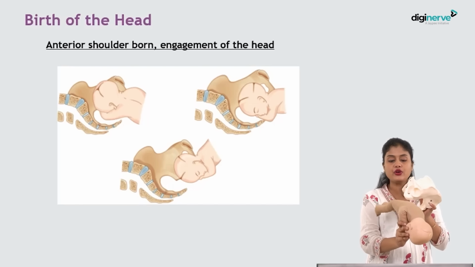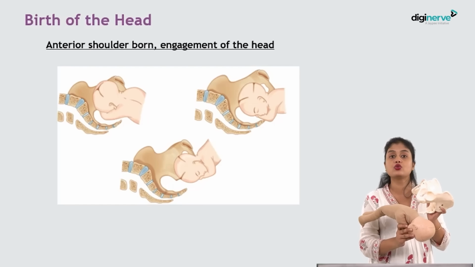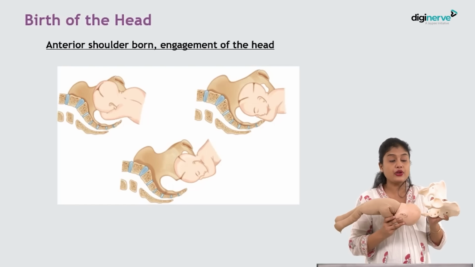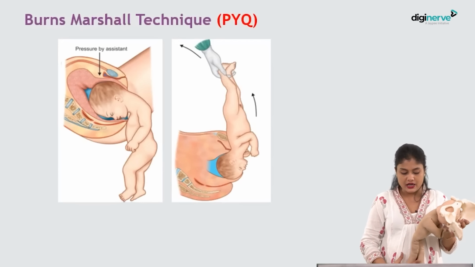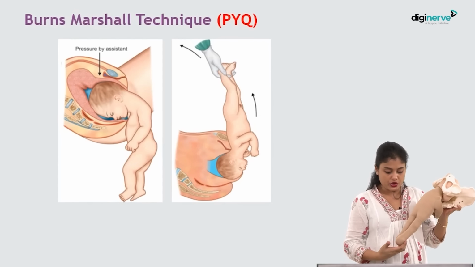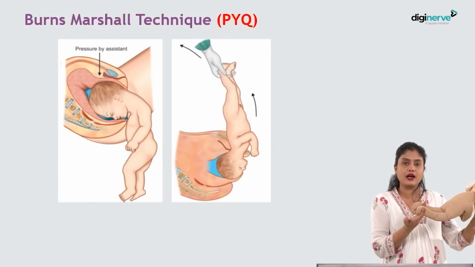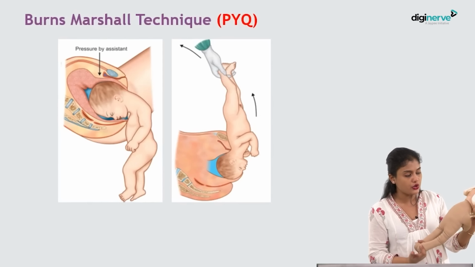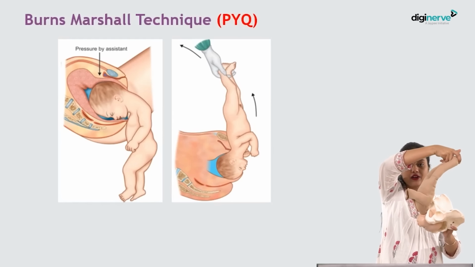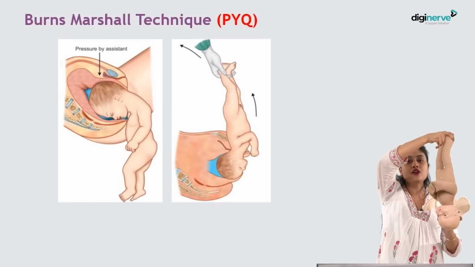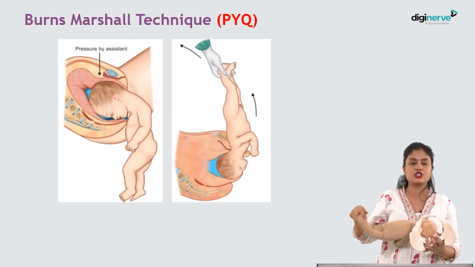So just like how we could not remove limbs, we used Pinard's maneuver. We could not remove the shoulders, we used Lovset's maneuver. Now we could not remove the head. What will we do? First thing we will do is Burns-Marshall technique, isn't it? So here what you will do? You will hold the fetal foot. Okay, fetal foot will be held in one hand and from below you will do one complete extension over the abdomen. Just like in the photo, you will do the extension and the fetus will come out. This is how normally the fetus will come out in Burns-Marshall technique.